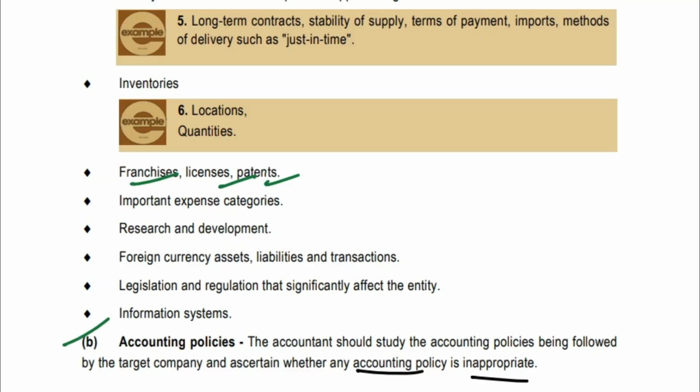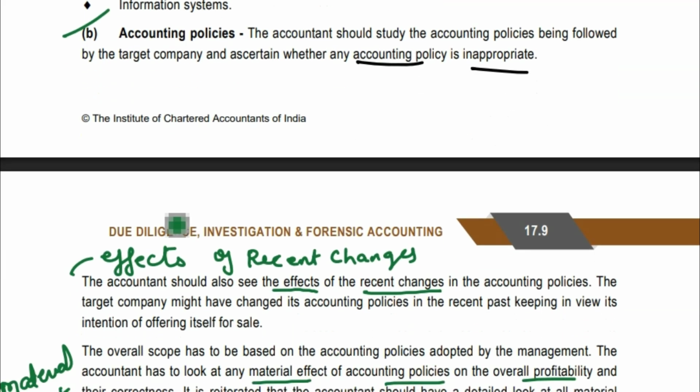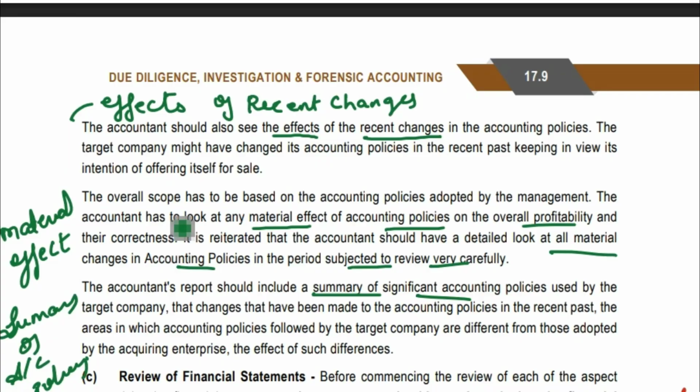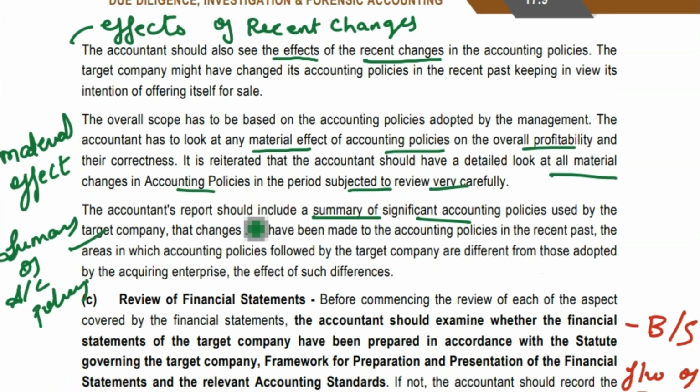Next is the accounting policies. As an accountant, you have to see whether the accounting policies are appropriate or not, whether they have followed them, and whether there are any changes. What is the effect of the recent changes? Then you have to look into the material effect of the accounting policies on profitability. So what is the effect on the profitability because of these changes, right? And what is the summary of the accounting policies used by the target company.